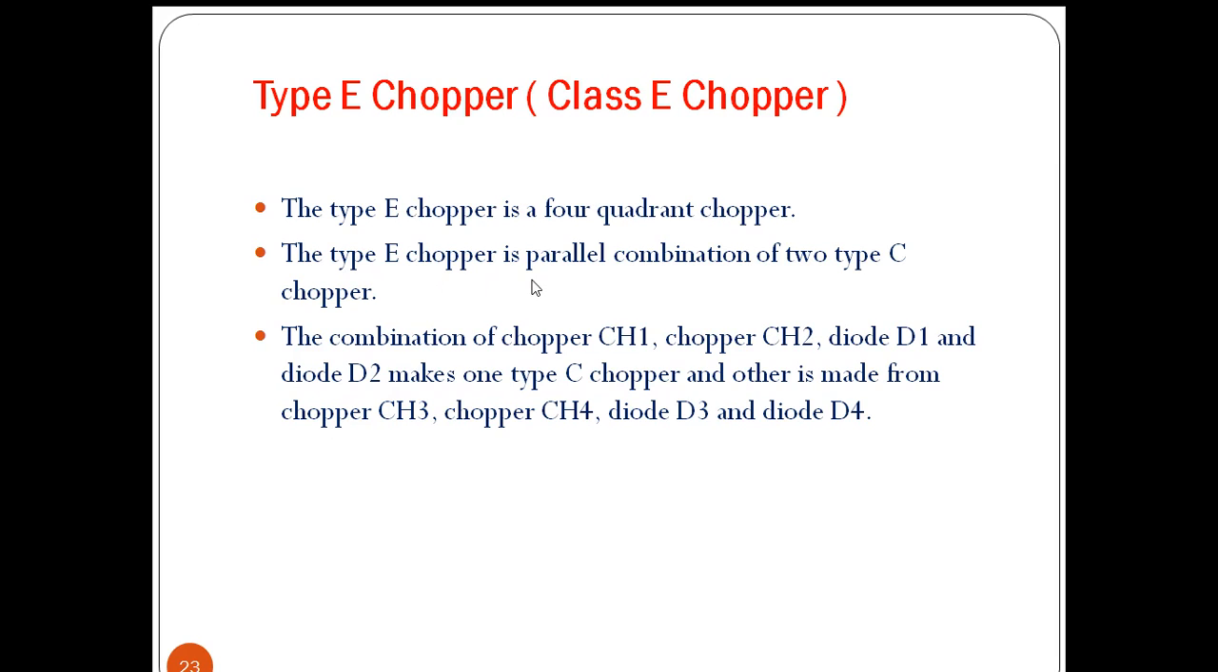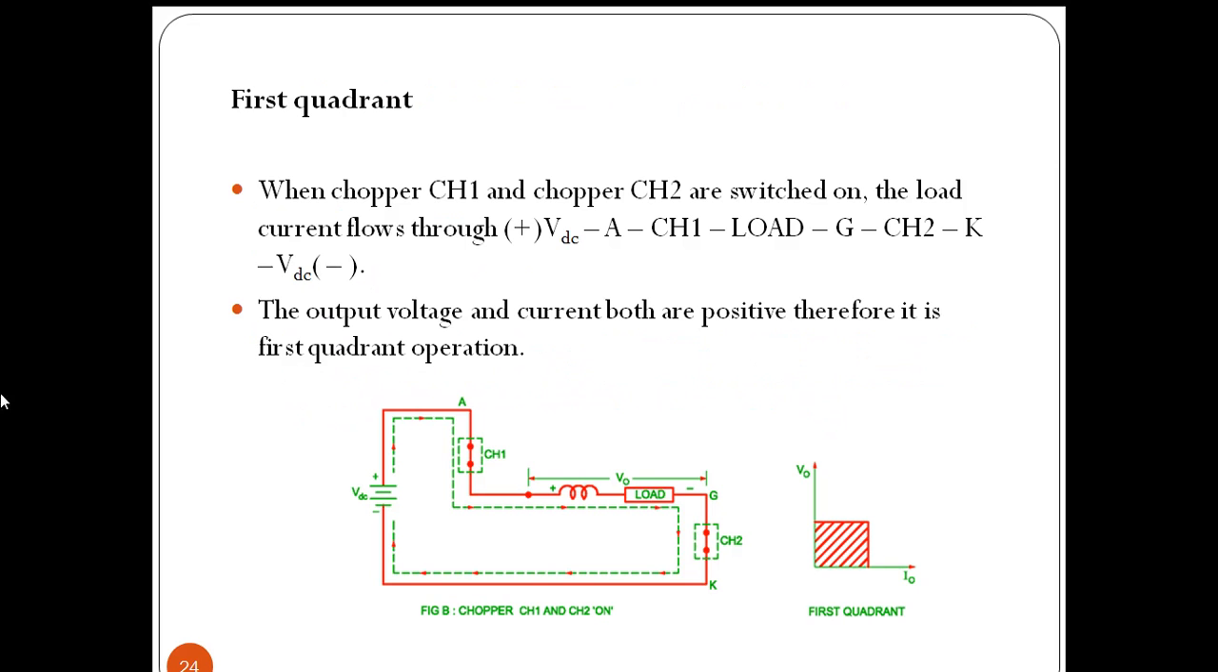The type E chopper is a parallel combination of two type C choppers. So when we operate two type C choppers in parallel combination, we get the operation of type E chopper. The combination of chopper CH1, CH2, diode D1 and diode D2 makes one type C chopper, and the other is made from CH3, CH4, D3 and D4. So this will constitute another chopper.